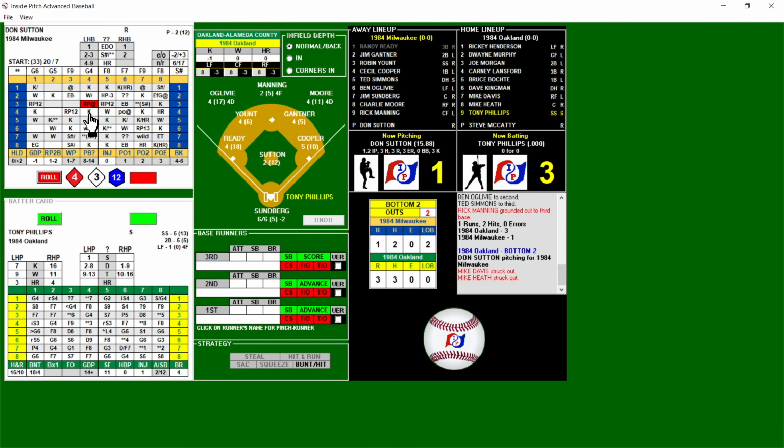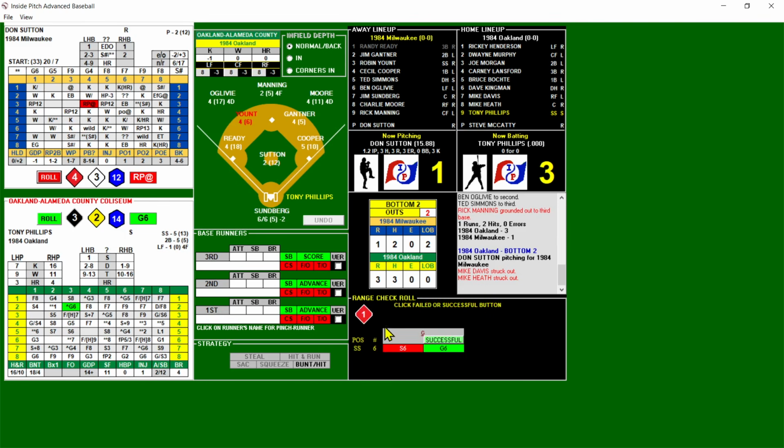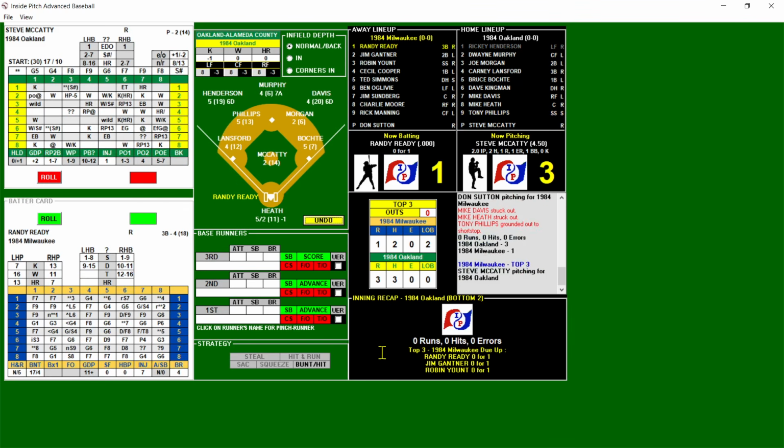And there's a range play at the park. So we're going to Oakland Alameda for the first time. It's a G6. Yount is a 4. And a 1 will make the play. So we go to the top of the third. 3-1 Oakland. McCaddy will face Randy Ready again.